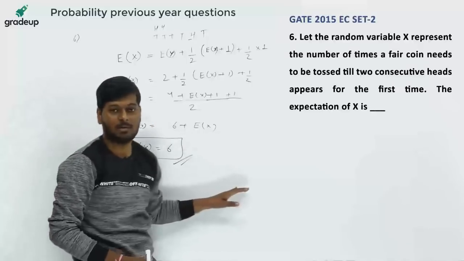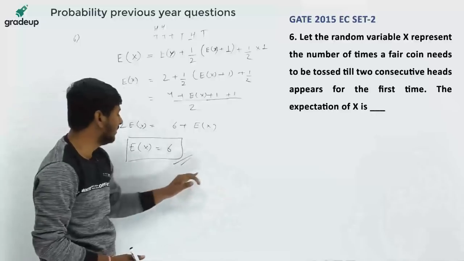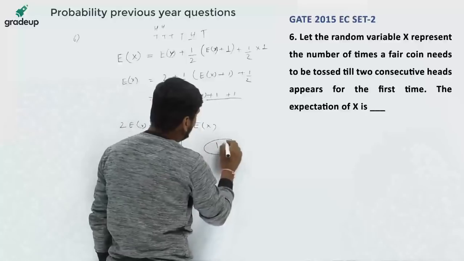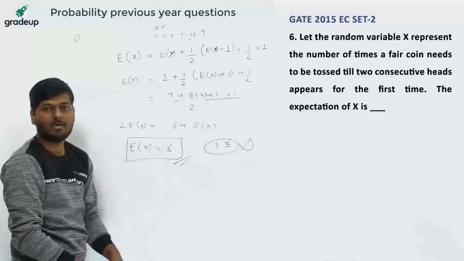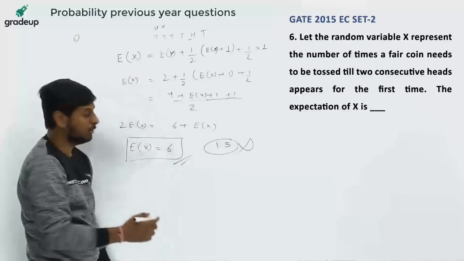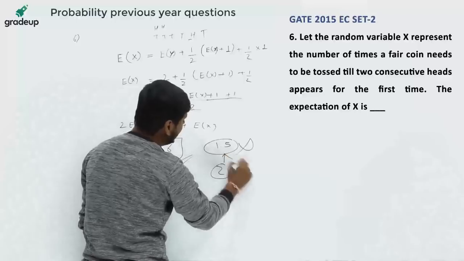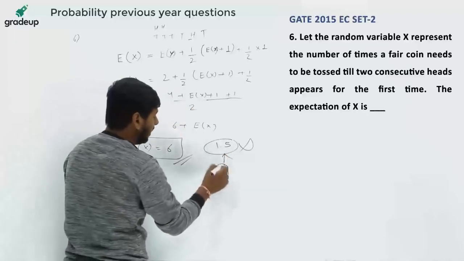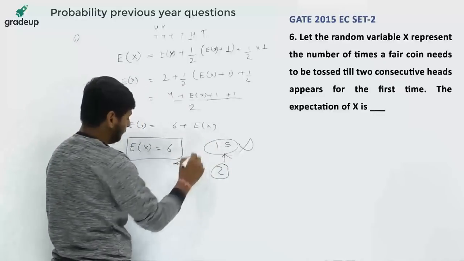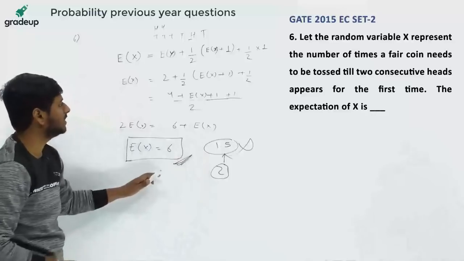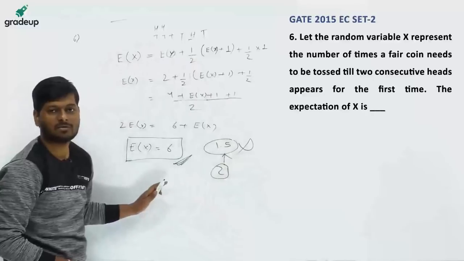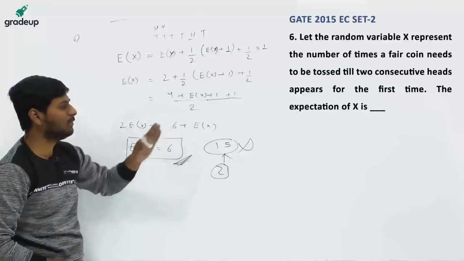Even in the GATE problem, the answer given by the GATE authority is 1.5, and that is the wrong answer. Why? Because for getting only the first head, we have found the mean to be 2. So how could it be less than that for getting one head only? It is not possible. The correct answer is 6. Just check how I have solved this whole concept. This is the toughest question asked so far in the GATE examination from the probability part.